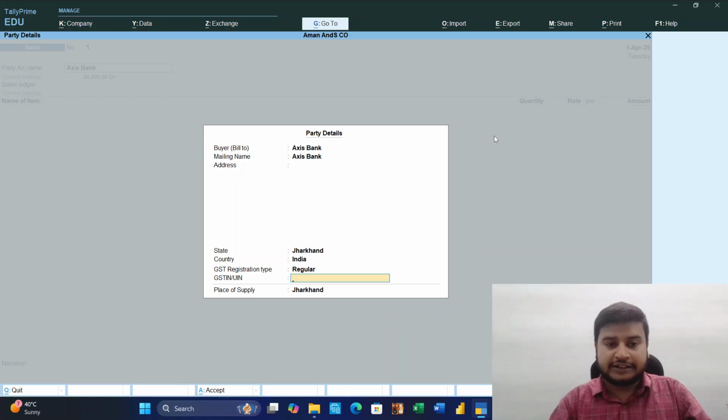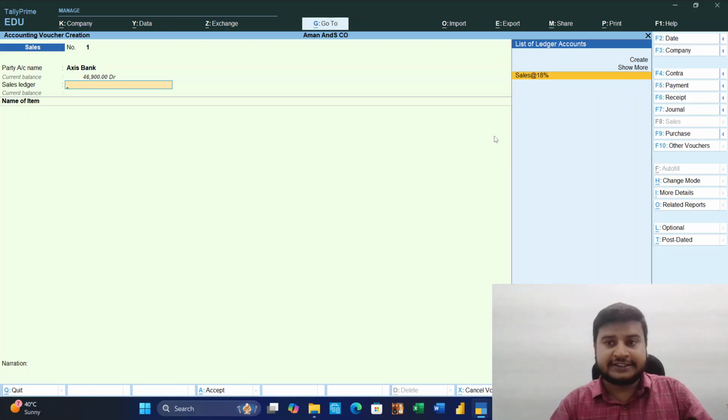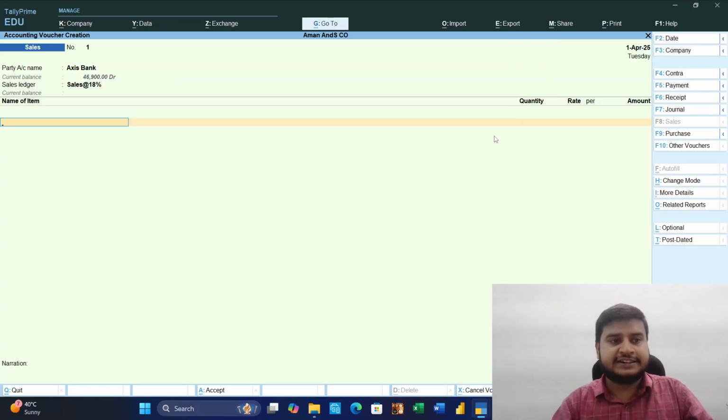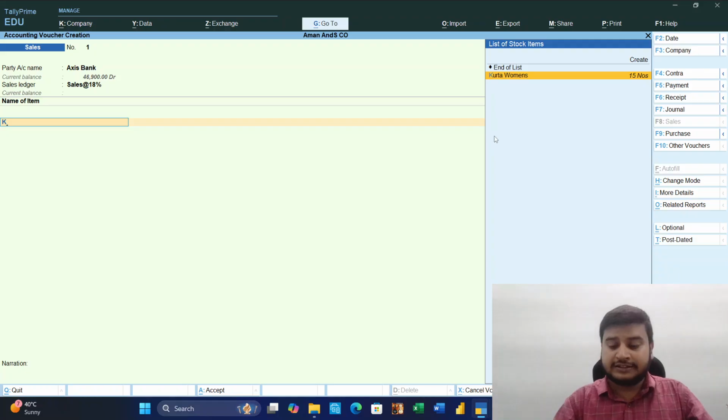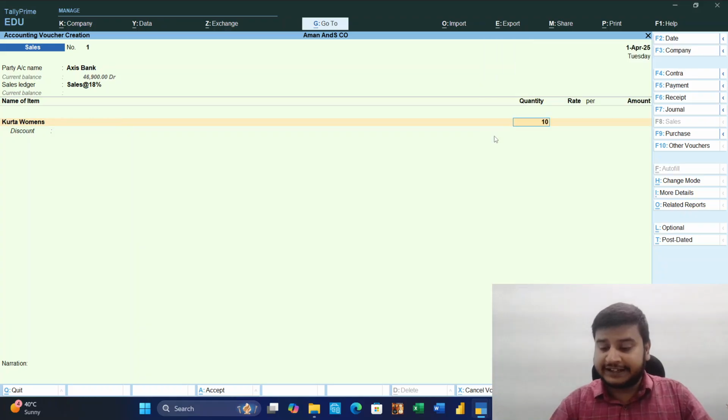Regular. If unregistered, then no GST. Regular, Control, accept 18% sale ledger. It will get kurta, women. It is also saying kurta is 15 pieces. Okay, kurta. I will sell 10, at 2,500.